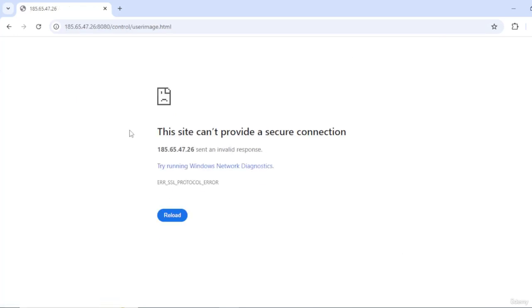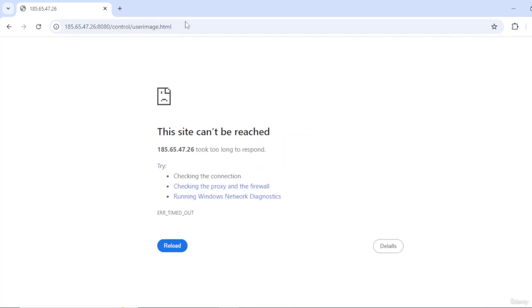Remember, this is not an ethical thing to do. We are doing this purely for educational purposes, just to give you an idea that if somebody has left their camera on and has not bothered to put in a username and password, anybody can use Google to access their web cameras live, just like that. In fact, you can access millions and millions of cameras just using this one particular command.